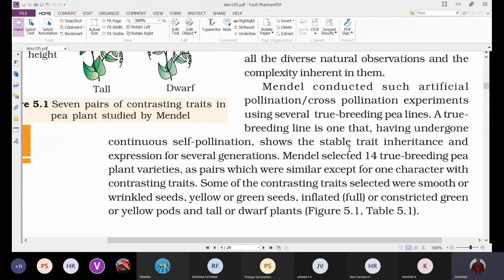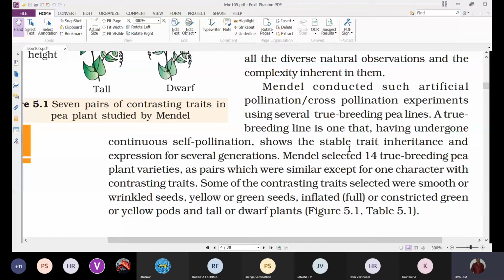When he wants to study the inheritance of two characters, that is a dihybrid cross, only those two traits he checked for whether they are true breeding or pure lines. He didn't bother about the other characters, because if we consider many characters at one time, the results might vary.